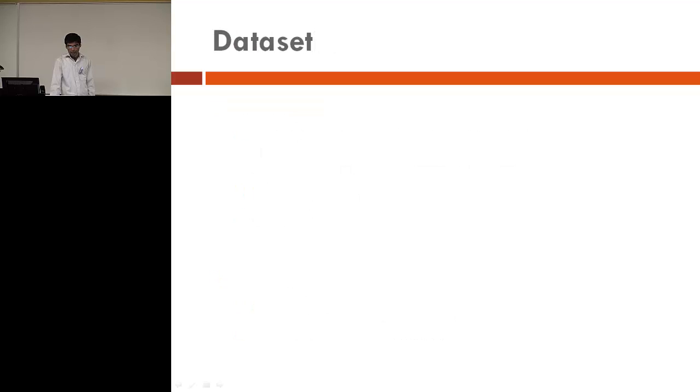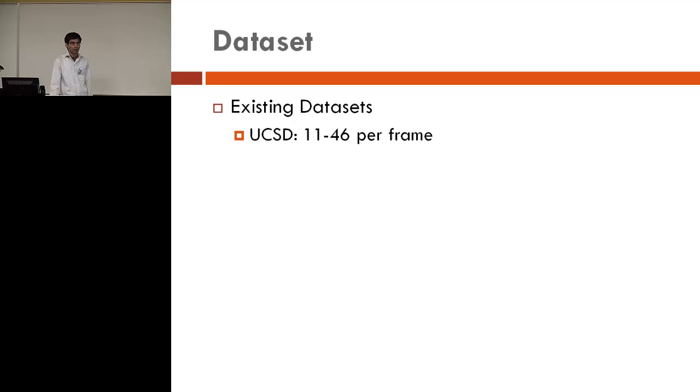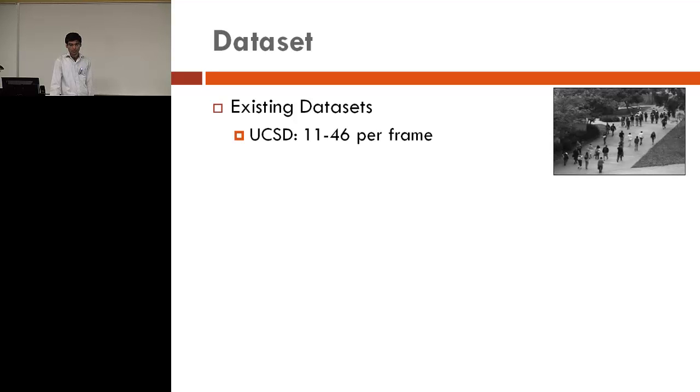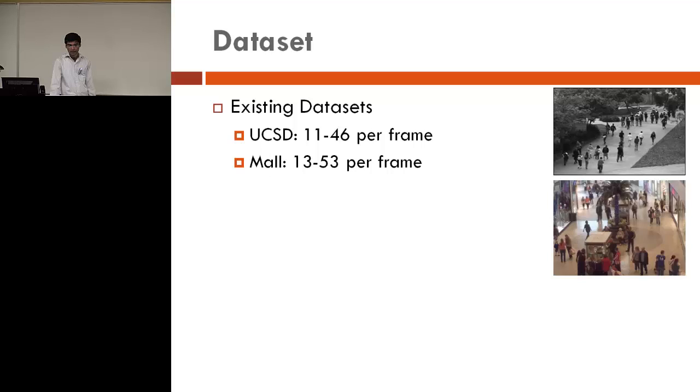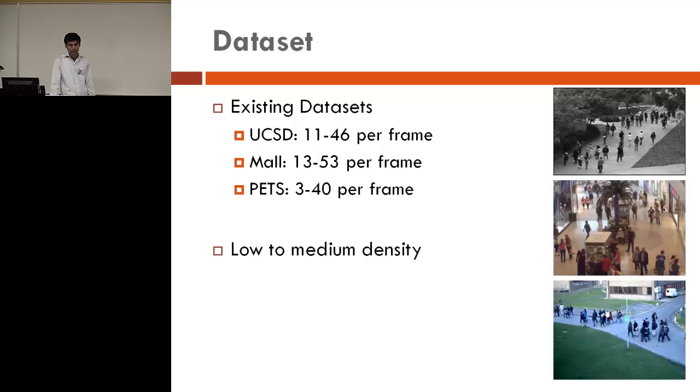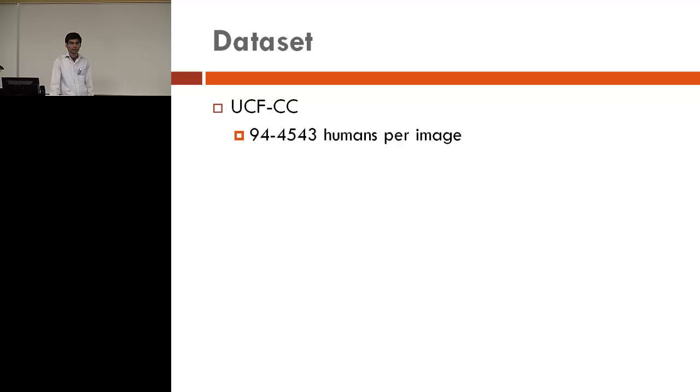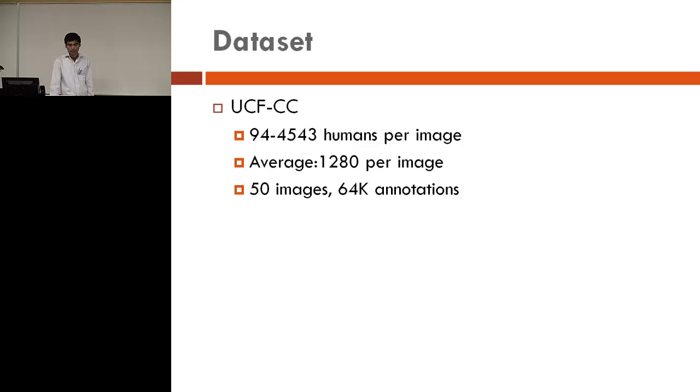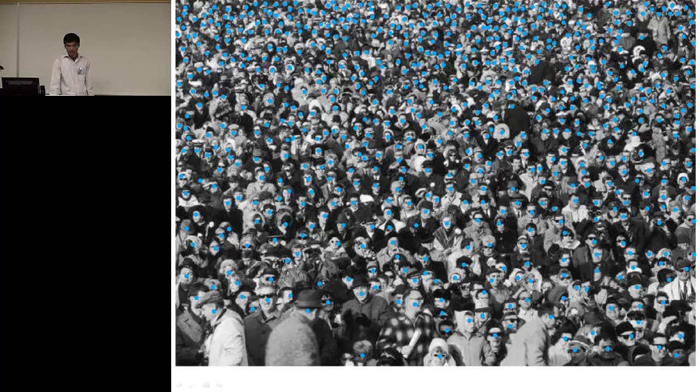The existing datasets in computer vision typically contain up to 50 people per frame, and these are some of the examples. They are low to medium density and use temporal information to count the number of people. We, on the other hand, propose a new dataset which has from 100 to 4,500 people per image, with an average of 1,280 people, and in total there are 50 images with 64,000 annotations. These are some of the examples.